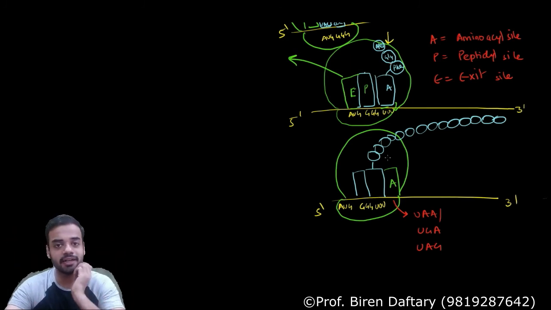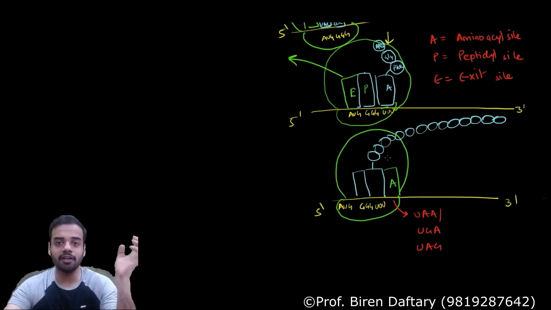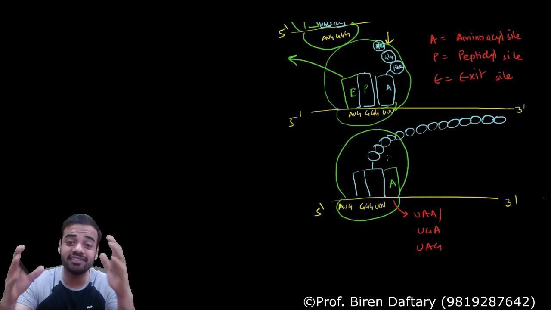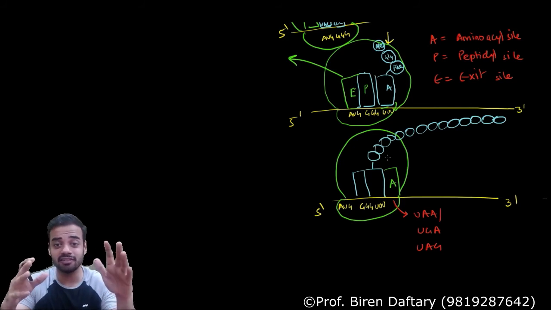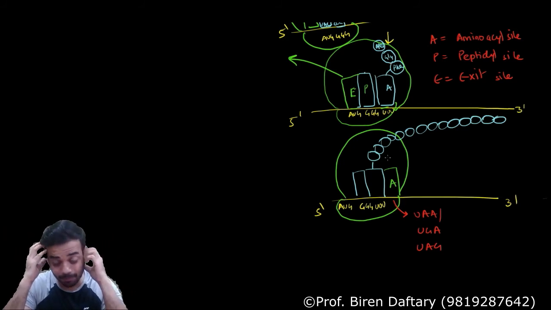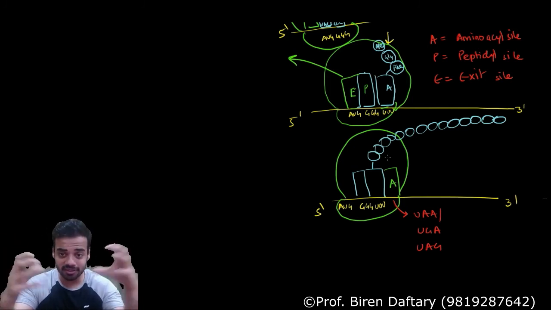The next part is called termination. Is this clear? Now, elongation is basically the part which takes the maximum time, but total translation time is less than 0.1 seconds. Just imagine how fast it is. So total translation takes less than 0.1 seconds, with amino acids getting attached that fast.